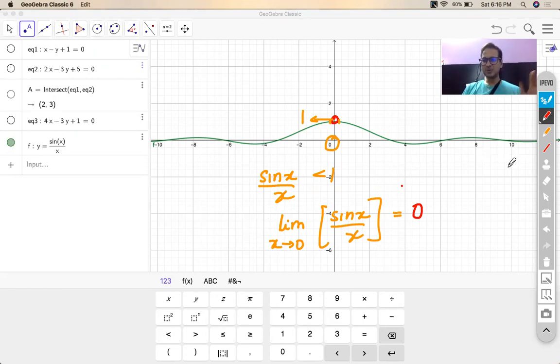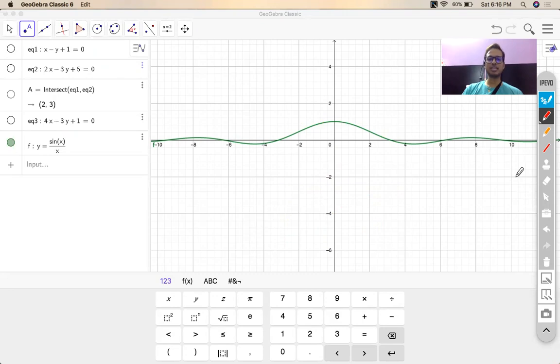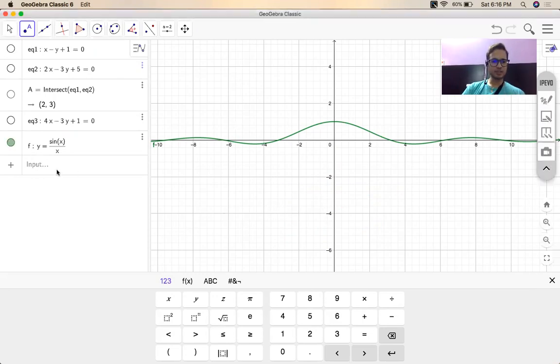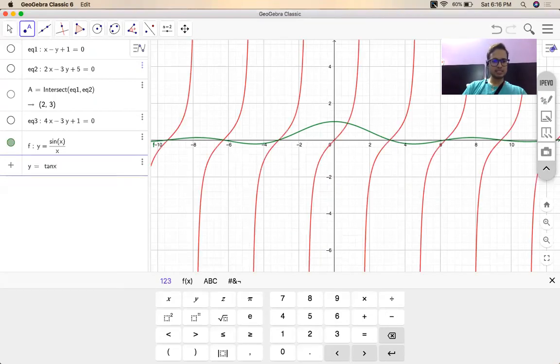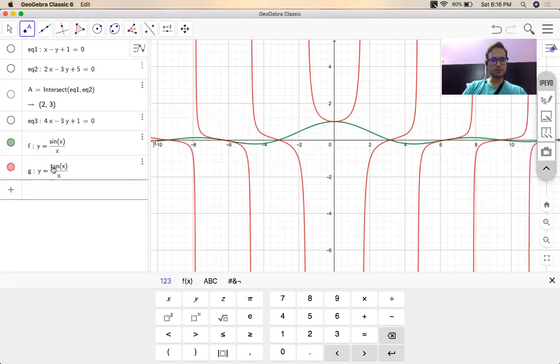Now, going back to the question. In fact, let me clarify one more thing here. Tan x by x graph, that also you should see here. It is an infinitely stretching graph actually. Let me show you. Okay, it is like this.